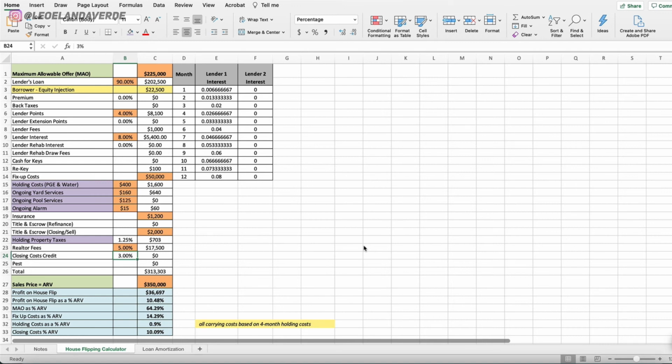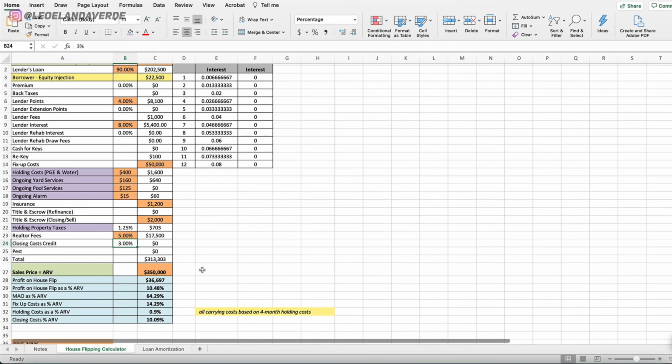At 10%, you cannot afford to sell this property for $350,000, which means that you cannot afford to buy this property for $225,000. Regardless of what happens, everything else is kind of noise. So all of these things play a role. I said as a disclaimer, everything is based on 4-month holding costs.